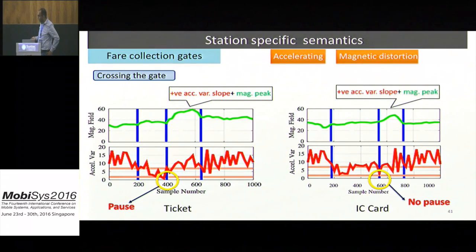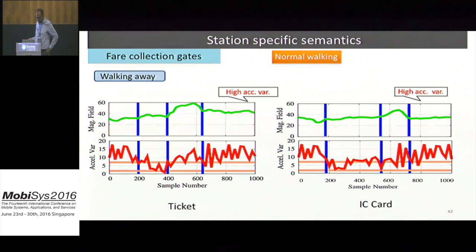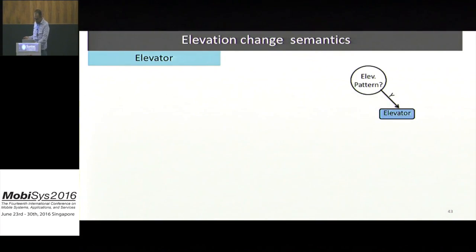However, using an IC card, the user does not have to stop, he just slows down, but the acceleration variance will never reach zero because the card reader can recognize the IC card without forcing the user to wait. Finally, the user walks away, which is reflected in high acceleration variance.